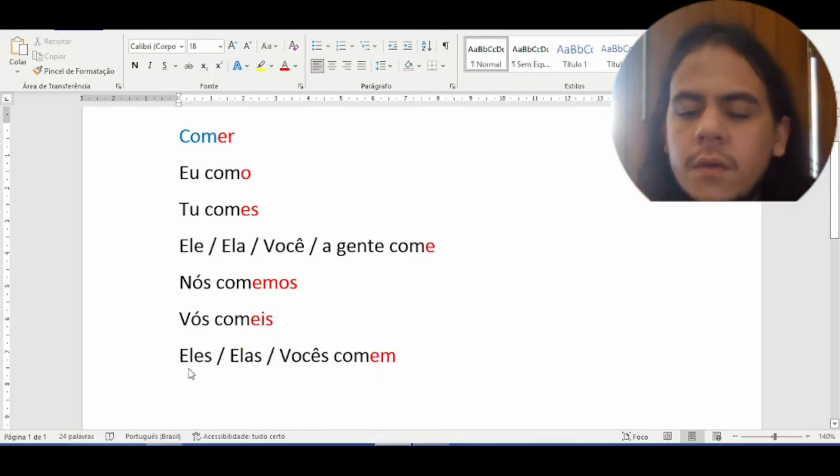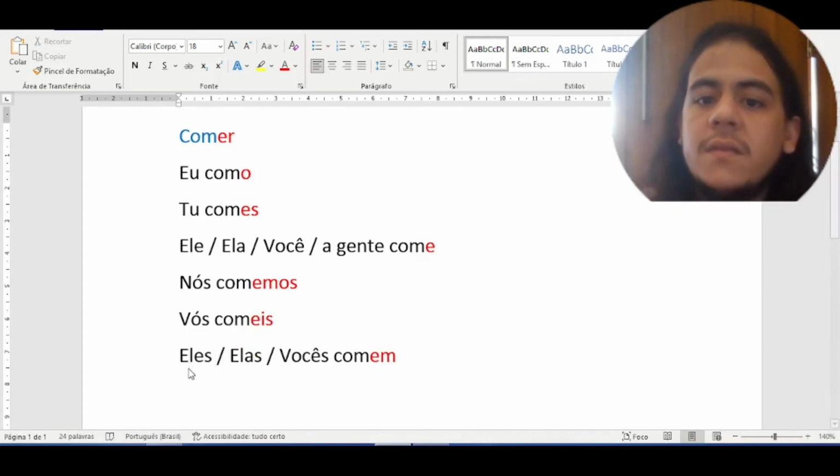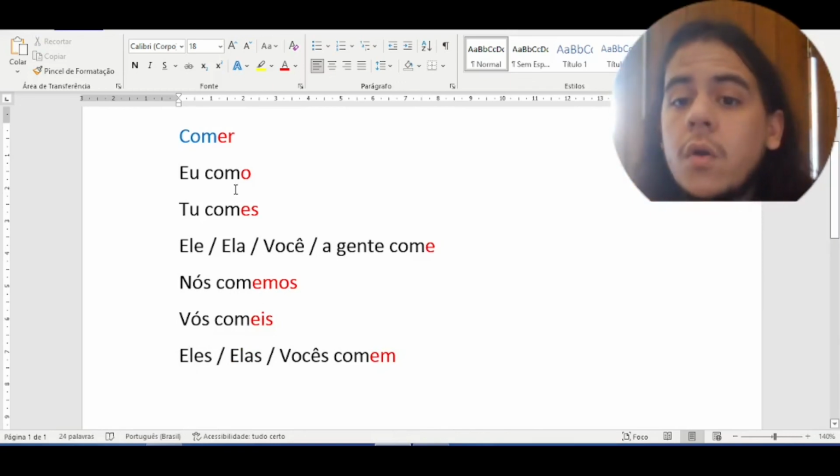So before we finish, let's review the conjugation. Let's repeat the conjugation of the verb comer.